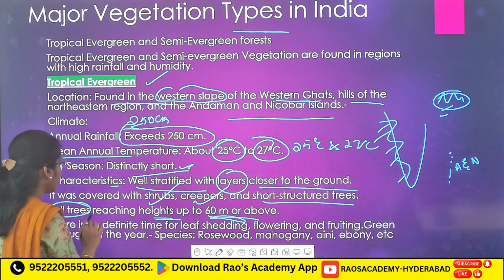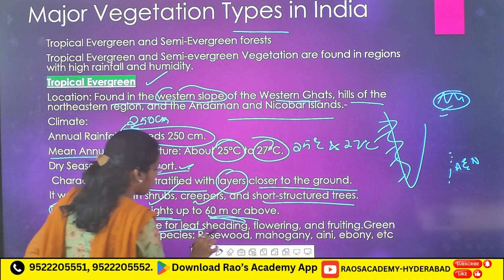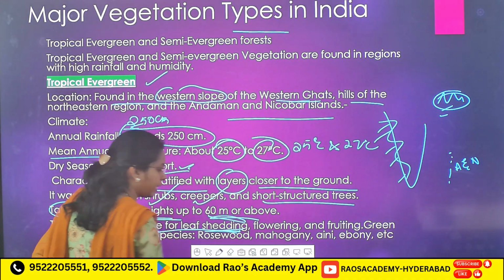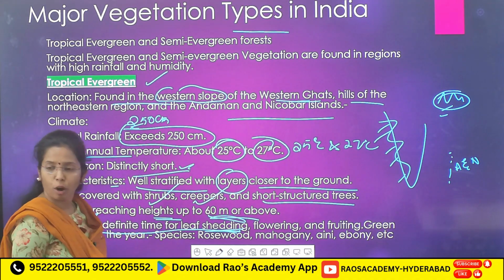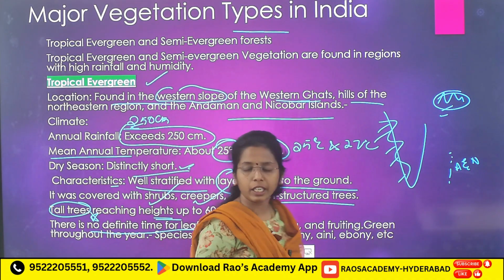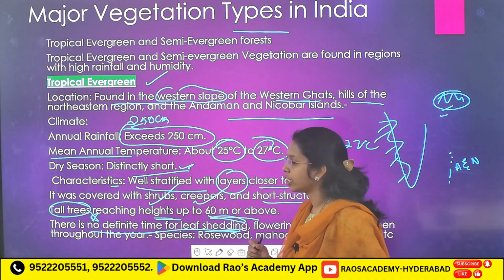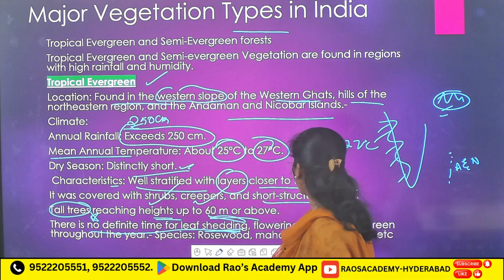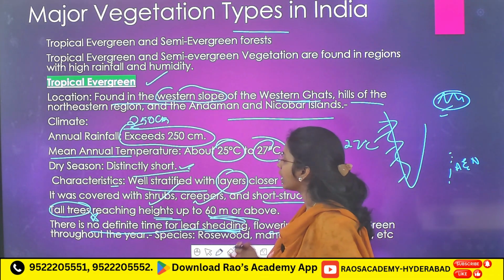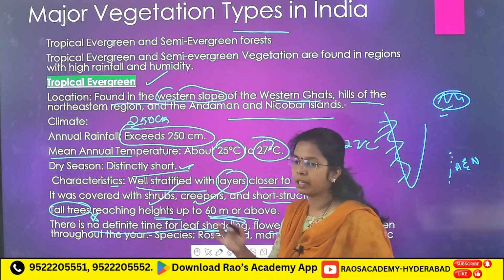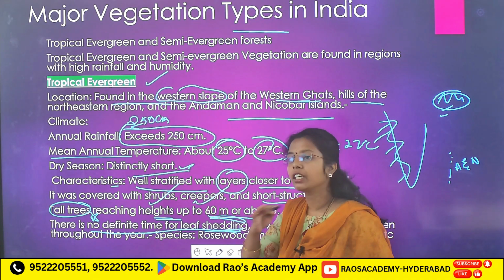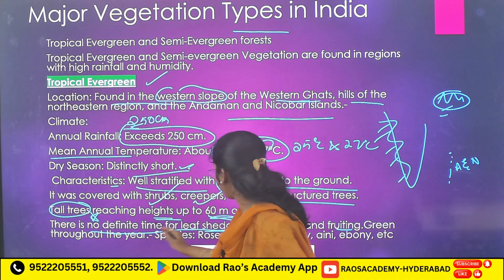Now main thing, no definite time for leaf shedding. In tropical evergreen, you don't find any definite time for leaf shedding, flowering and fruiting. Green throughout the year means you don't see any shedding.